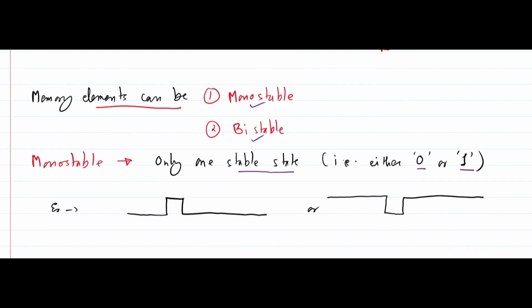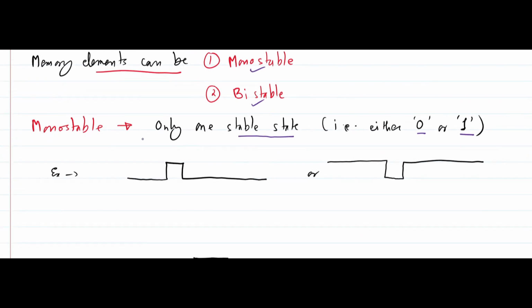That means suppose the stable state I am considering here is 0. If the stable state is 0, what is the tendency of this element? The tendency of this element is to store 0 always. Okay, like this, it should always store 0.